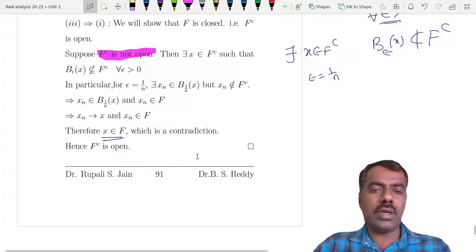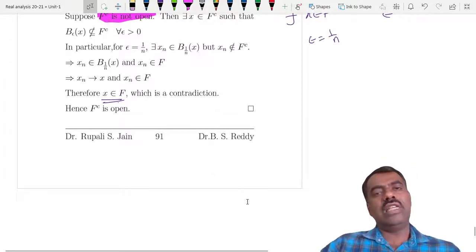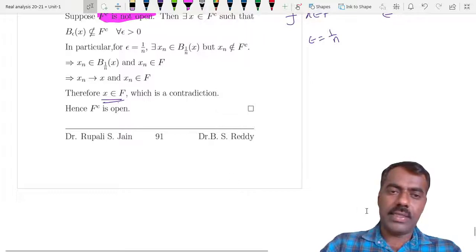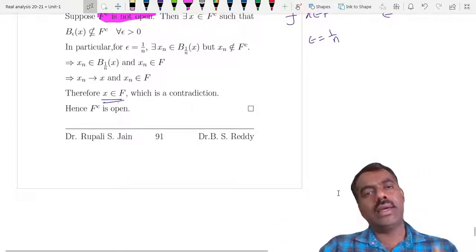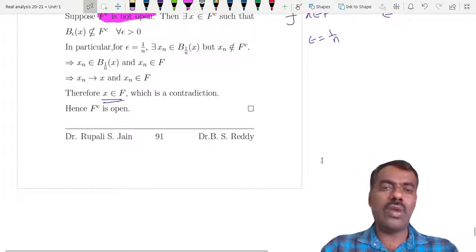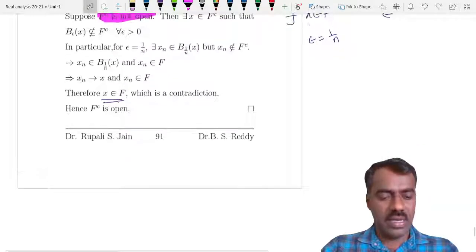So these are the proofs. You can go through them, and in the next class we'll see some other properties using open and closed sets. Like we can define other points, like interior point, boundary point, and so on. Okay, fine. We'll stop here. We'll see in the next class.